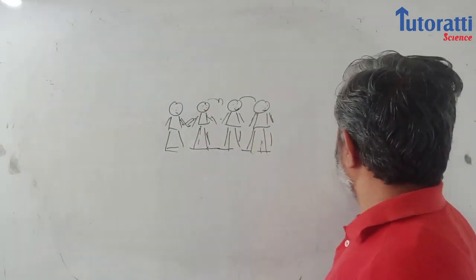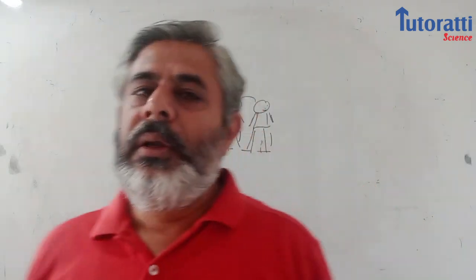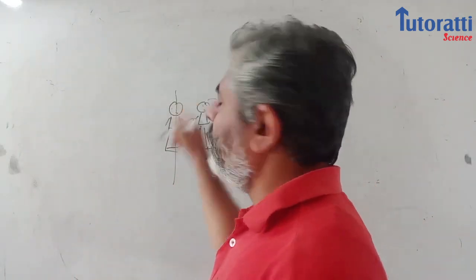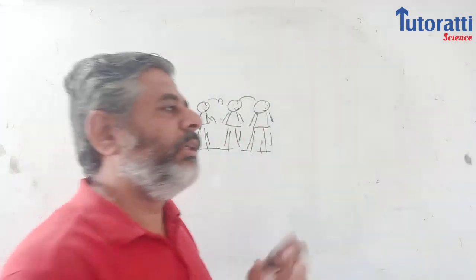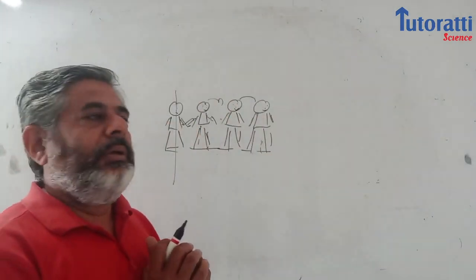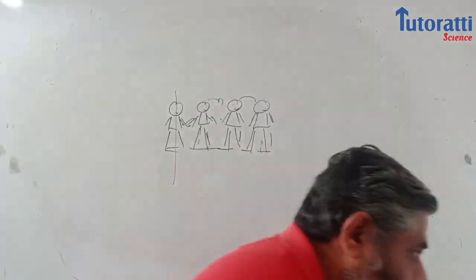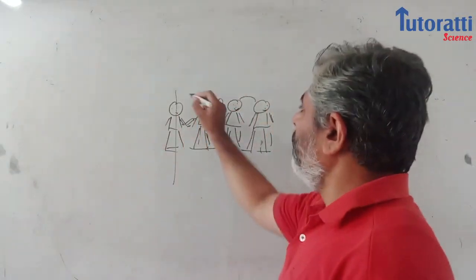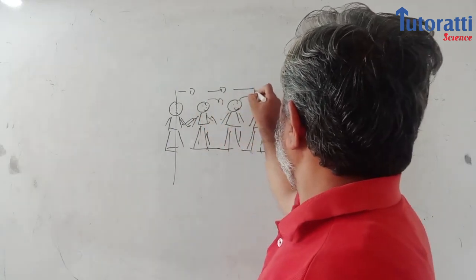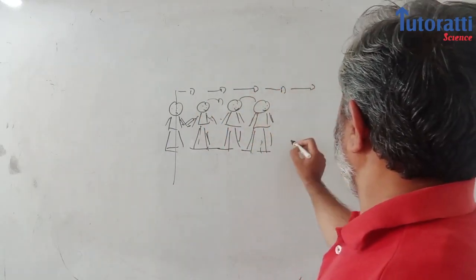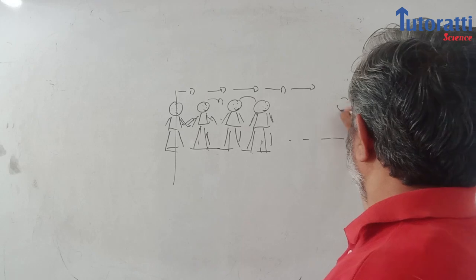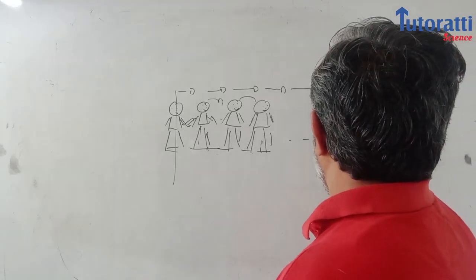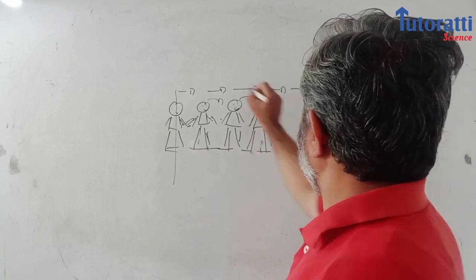Let us say the first person in the queue. Now you can see that this person who transferred the push to this person has not gone anywhere. He just pushed and came back. The next person received the push and fell, and then he again came back. And gradually this push got transferred to some person standing here.